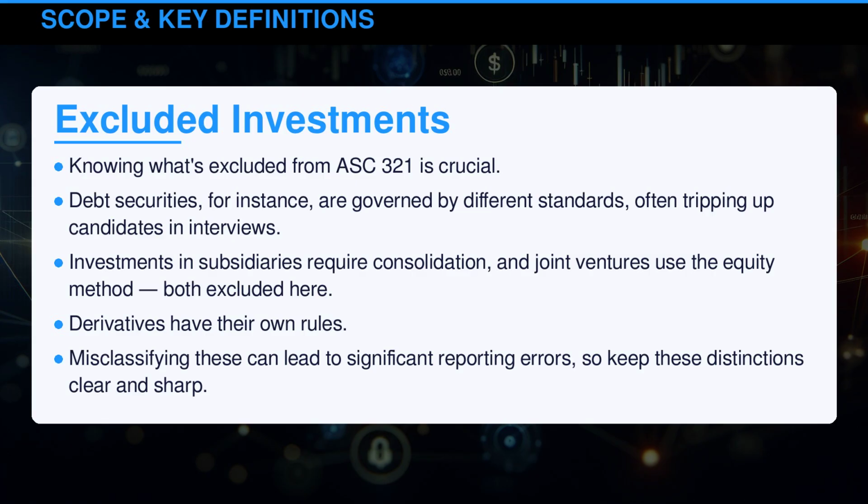Knowing what's excluded from ASC 321 is crucial. Debt securities, for instance, are governed by different standards, often tripping up candidates in interviews. Investments in subsidiaries require consolidation, and joint ventures use the equity method. Both excluded here. Derivatives have their own rules. Misclassifying these can lead to significant reporting errors, so keep these distinctions clear and sharp.